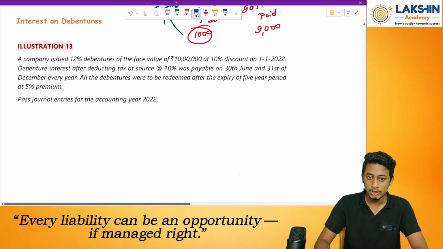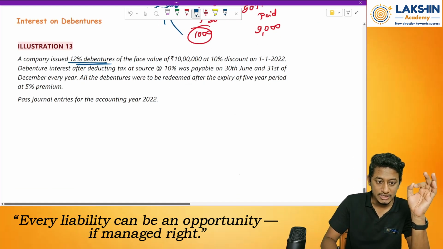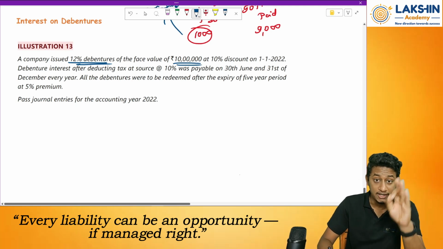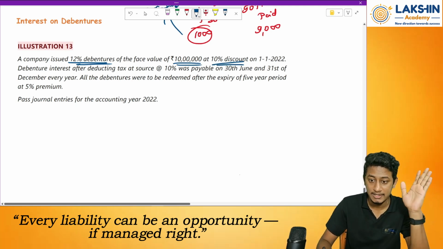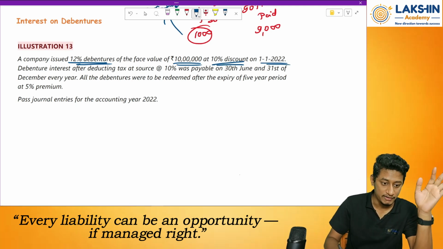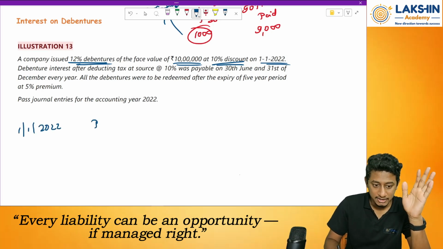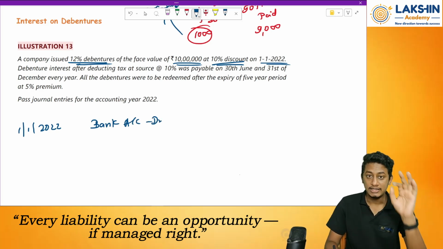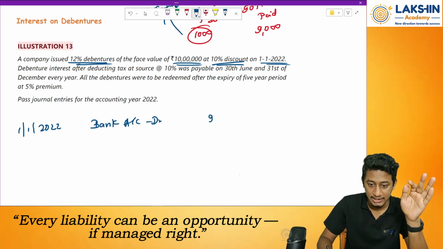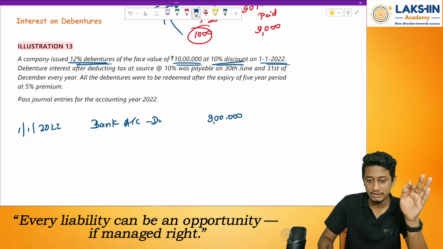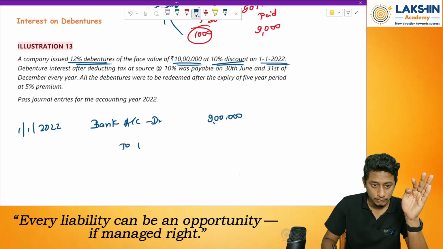Don't worry. So first of all, 12% debentures are issued for face value of rupees 10 lakh at 10% discount on 1st of January. So on 1st of January 2022, I am issuing debentures. So bank account is debited at what amount? 10 lakh minus 10%, that is 9 lakh rupees, to what?